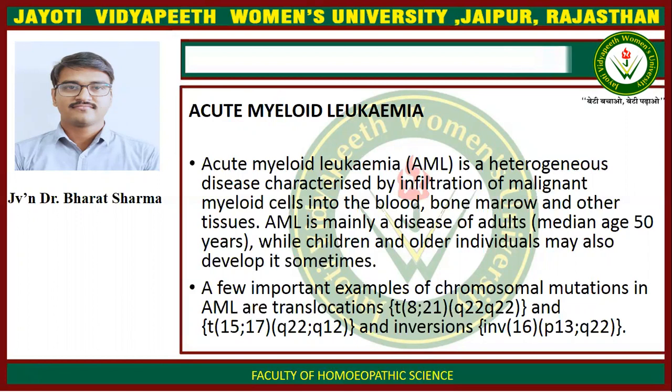A few important examples of chromosomal mutations in AML are translocation of t(8;21), t(15;17), q22 to q22, and q12, and inversion 16 p13 to q22.